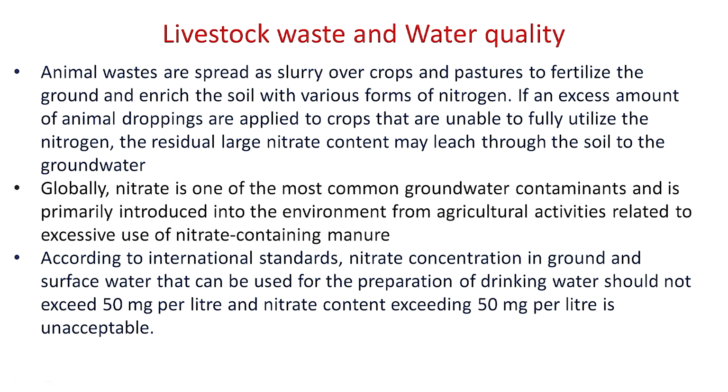This ammoniacal nitrogen is converted into nitrate and with the runoff reaches the nearby water body. Sometimes this nitrate may also reach the groundwater. Later on, this nitrate becomes a component of the drinking water used for animals and humans also.